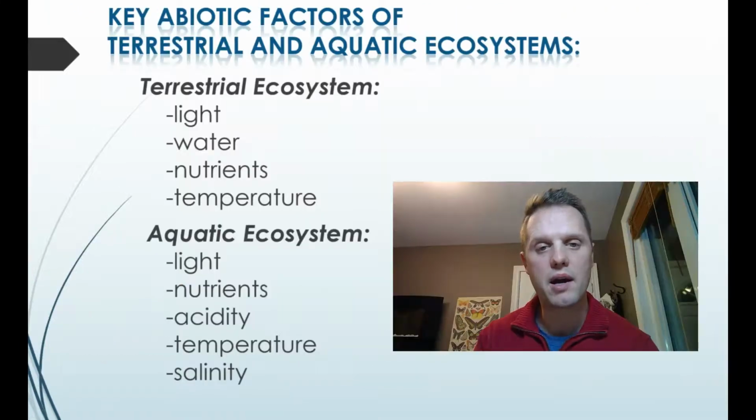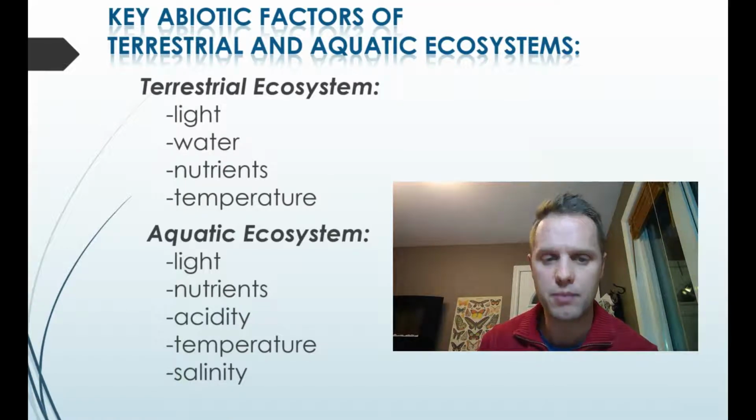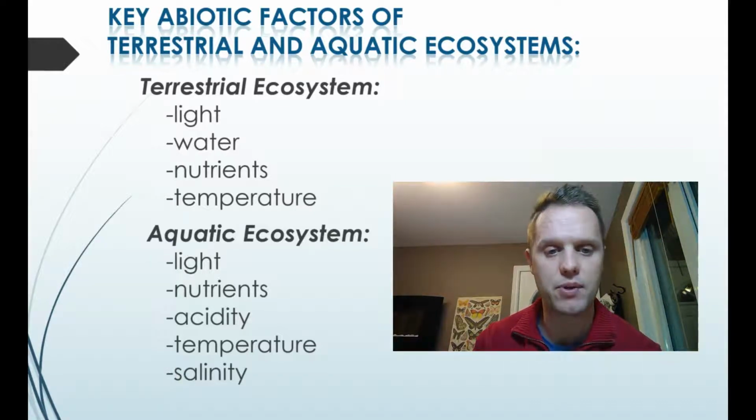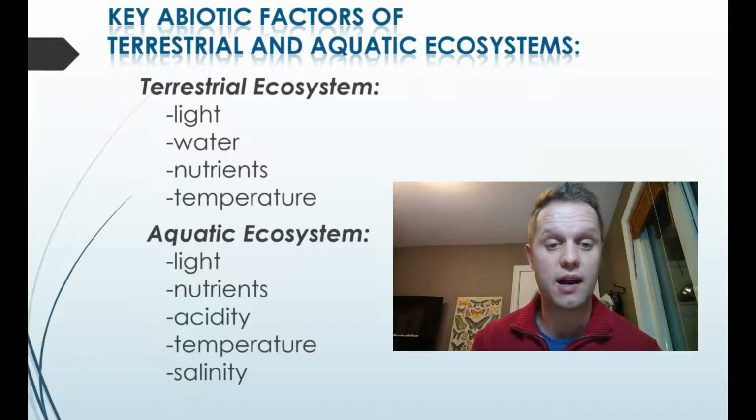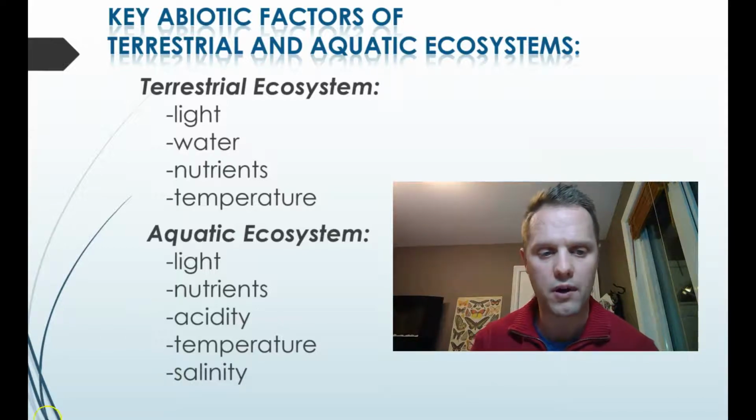The key abiotic factors for terrestrial ecosystems are light, water, nutrients, and temperature. The key abiotic factors for aquatic ecosystems are a little bit different because it's in water. They are light, nutrients, acidity, temperature, and salinity. So salinity and acidity are added because we're dealing with water.